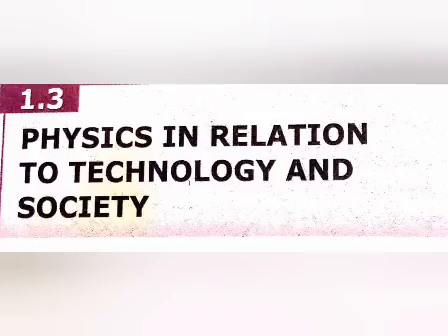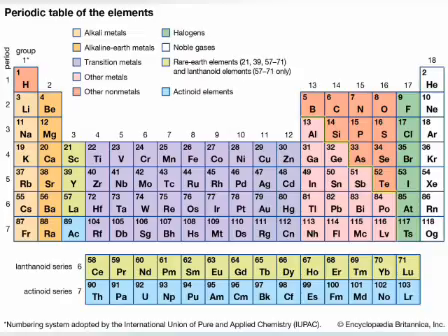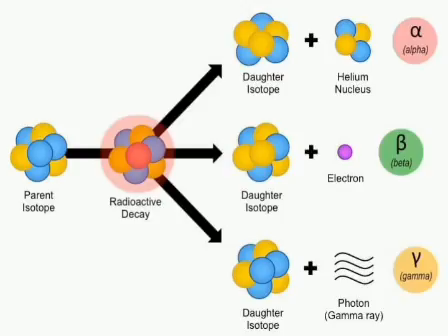Next topic is physics in relation to technology and society. Physics in relation to chemistry. How is it possible? In physics, we study the structure of atom, radioactivity, X-ray diffraction, etc. These arrange the elements in the periodic table on the basis of their atomic numbers. Next, physics in relation to biology. X-rays are used for diagnostic purposes, and radioisotopes are used in radiotherapy for the cure of cancer and other diseases.